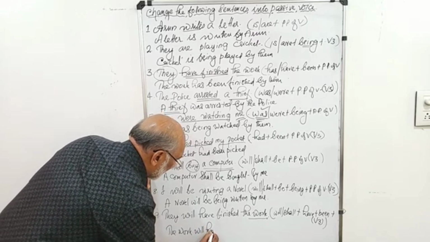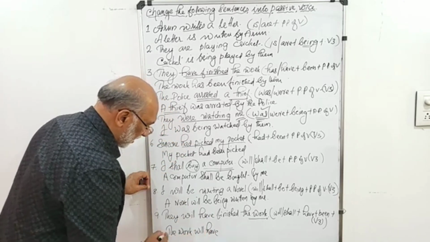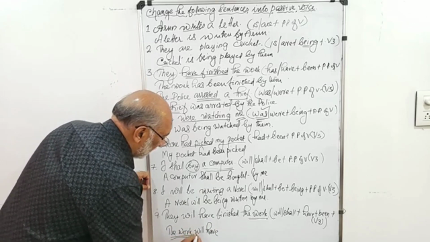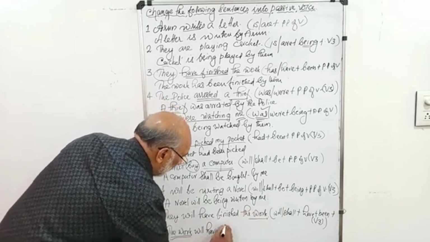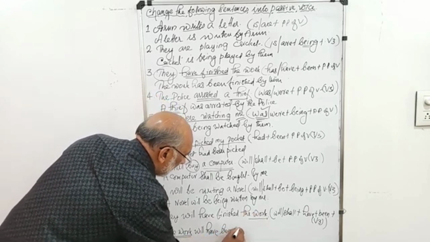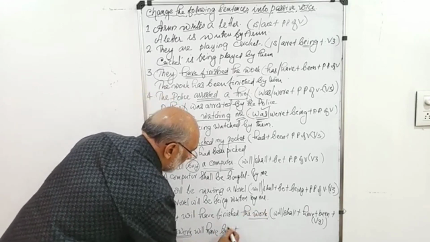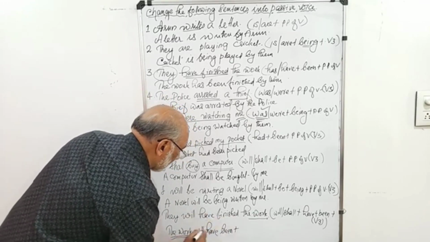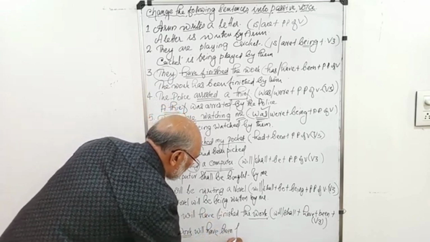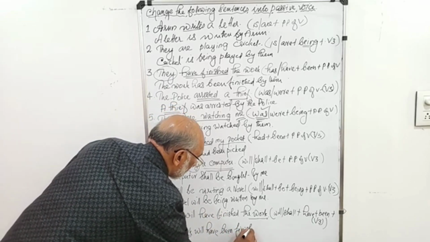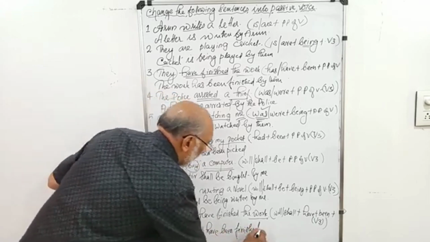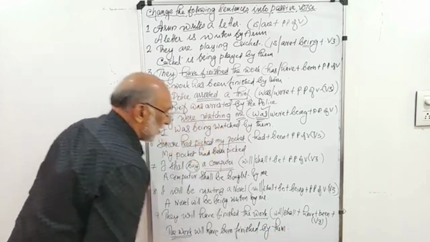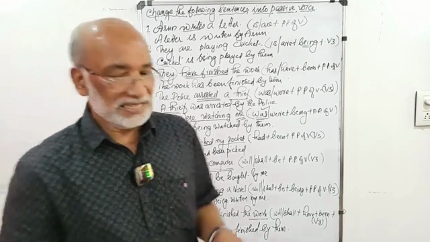Have is added. As I said, after will we never use has. So even though the subject is singular, we use only have. The word will have plus been plus past participle of the verb. What is the verb? Finished. Past participle is again finished. The work will have been finished by whom? By them. They becomes them in the object position. Okay, so these are the answers.